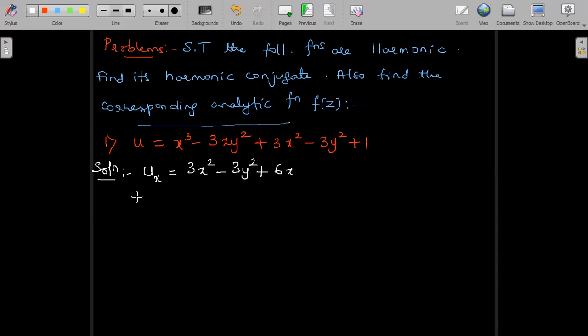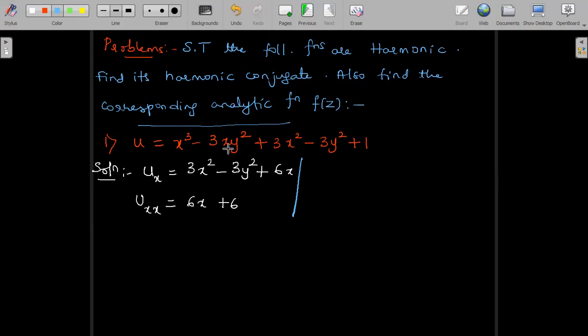With respect to x, once again when I differentiate, it is uxx. So this gives us 6x minus 0 plus 6 plus 6. I hope all of us are familiar with partial differentiation. Anyway, once again, I will explain. X cube differentiated partially with respect to x is 3x square. Second term, minus 3y square is a constant.